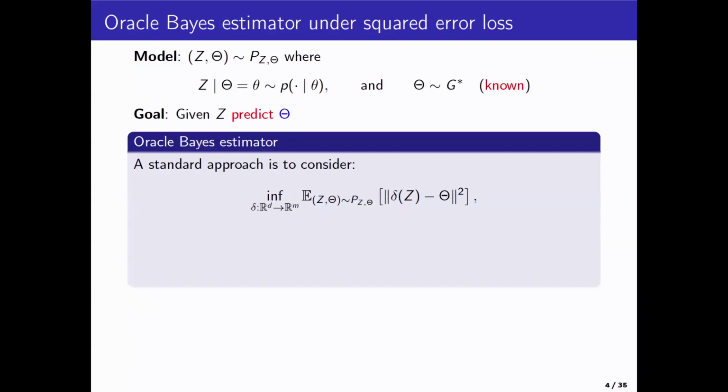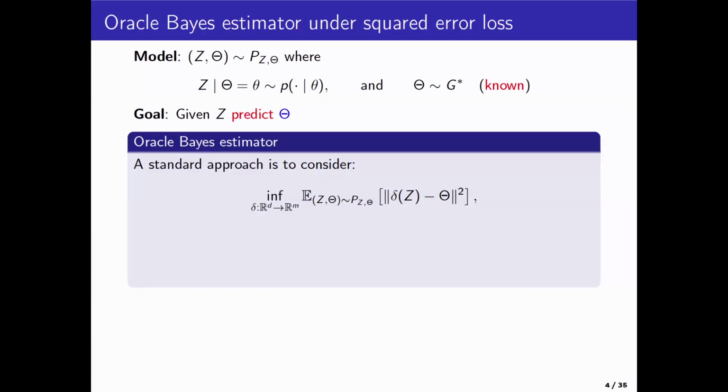So now you can say, okay, how should one do this? Of course, the goal is to predict theta given Z. You may predict theta from Z by a function, say, delta(Z). And of course, you would like delta(Z) to be close to theta. If you use the squared error loss, that's the loss function you have. And you want to minimize the risk, but the risk is an integrated risk over the joint distribution of theta and Z. By the way, here I'm assuming that G star is known to start with. So if I knew G star, I could compute this expectation, and I would like to use the denoiser delta which would minimize this risk.